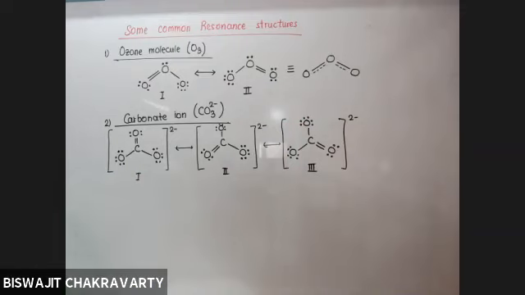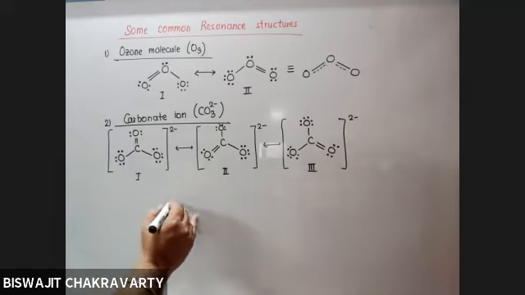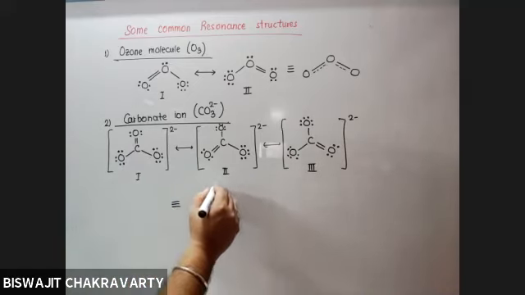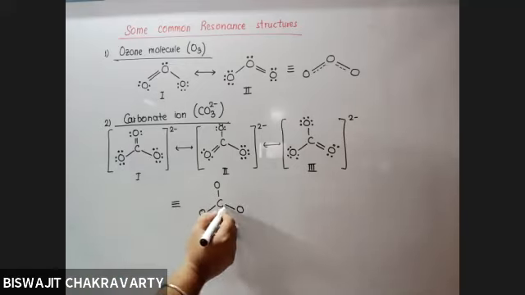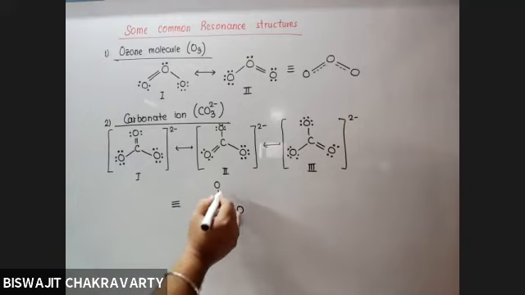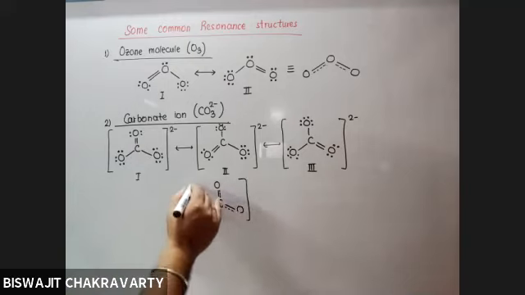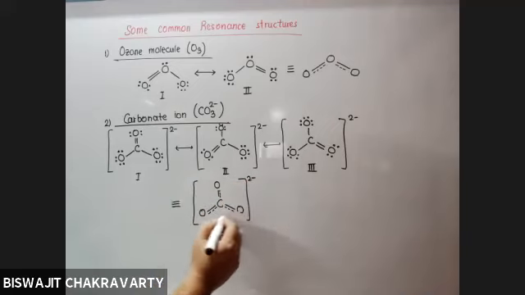None of the 3 structures that I have just now drawn are actual structures. What is the actual structure? The pi electron clouds are not restricted to any particular carbon oxygen bond. They are moving in all the 3 bonds one after another. And that can be drawn with the help of the resonance hybrid. I put the sigma bonds first, and all of them will have partial double bond character. Is it understood? Yes, sir.